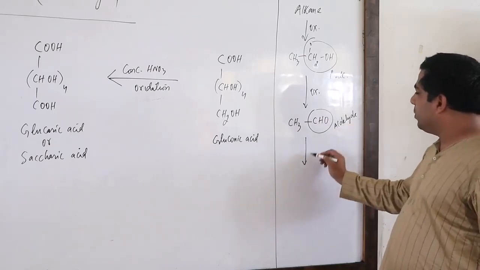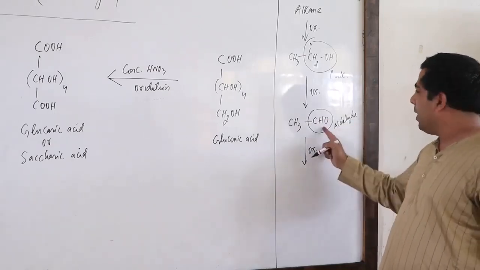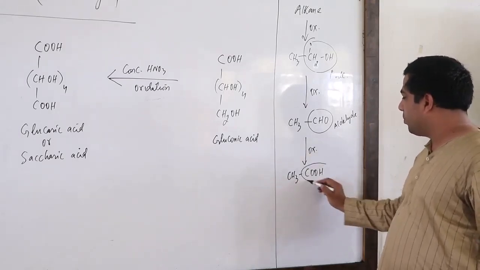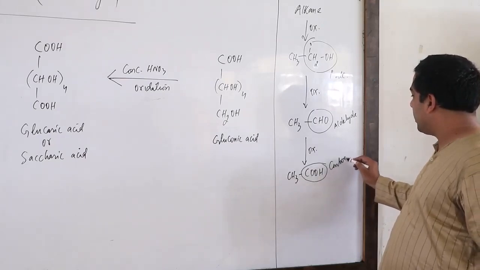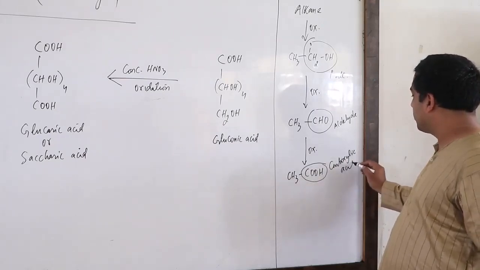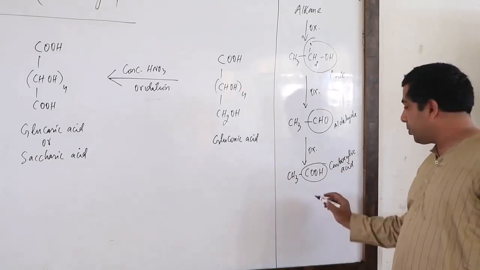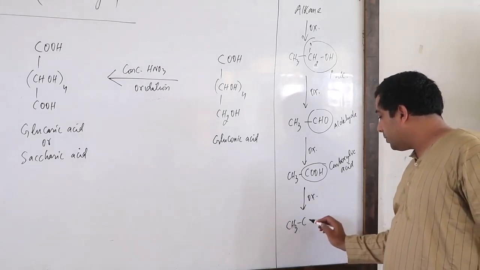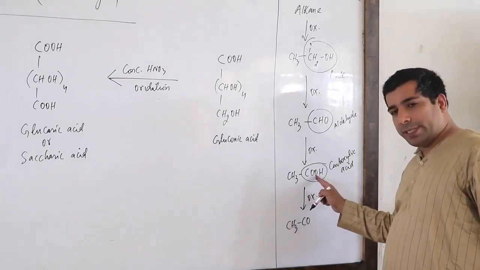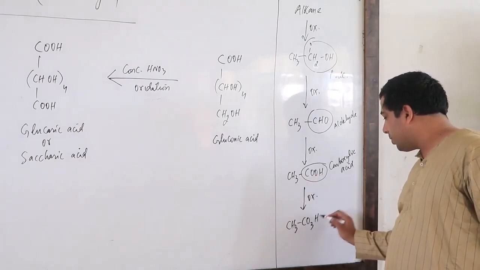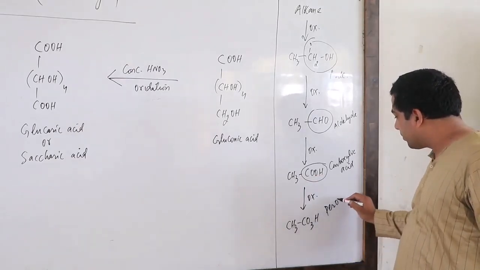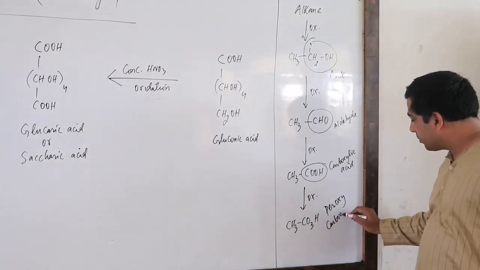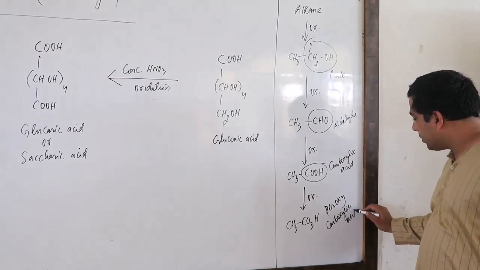If you do further oxidation of this, aldehyde will change into carboxylic acid. The COOH group is known as carboxylic acid. If you do further oxidation of carboxylic acid, you will get CH3, CO with 3 oxygen atoms and H. This is known as peroxy carboxylic acid.